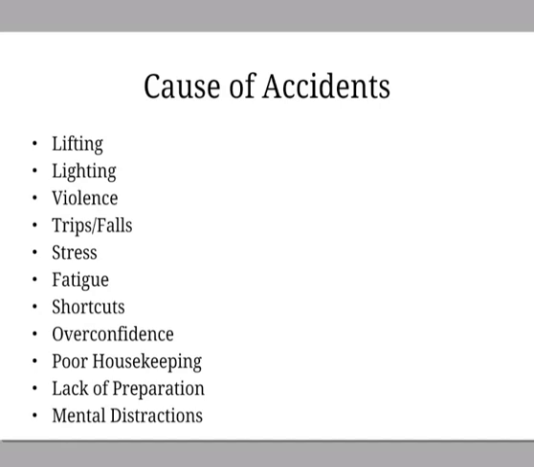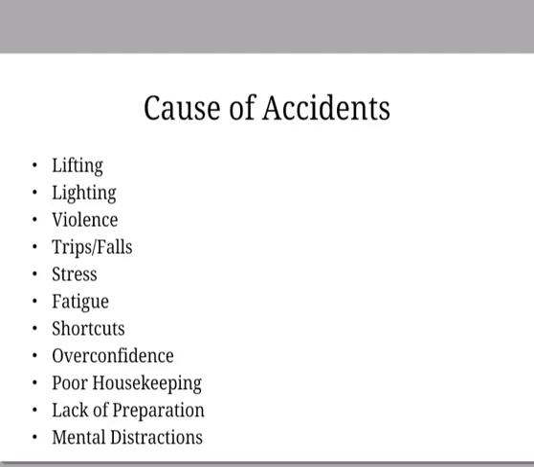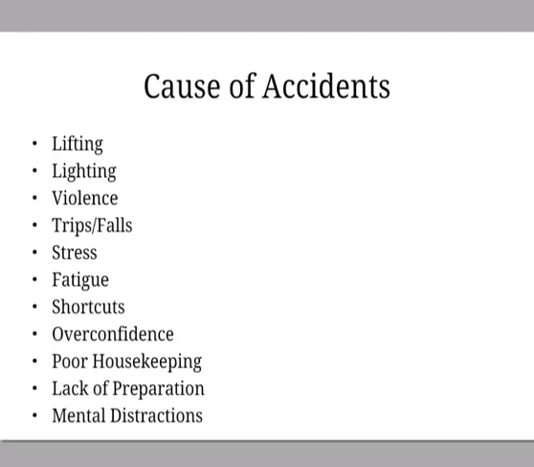The second one is lighting. Poor lighting can be a major cause of tripping, falls and other workplace injuries. Then violence is one of the reasons because of which accidents occur in the industry. The next one is trips and falls. This is one of the causes because of which accidents occur in the industry.